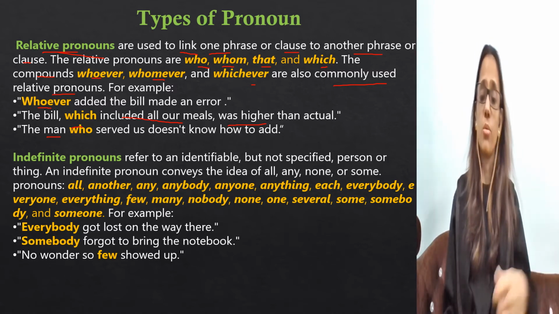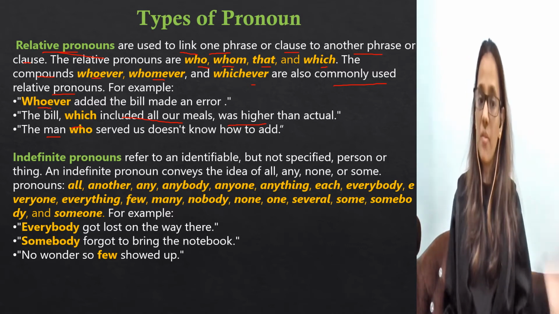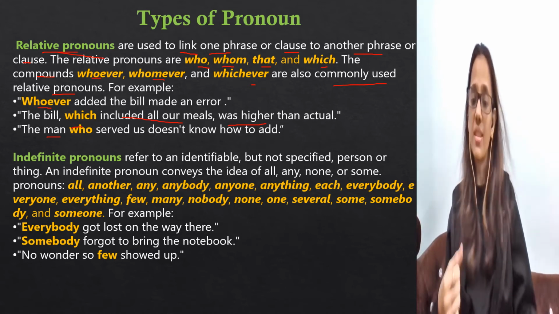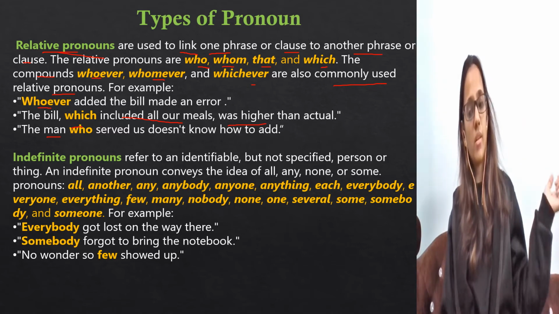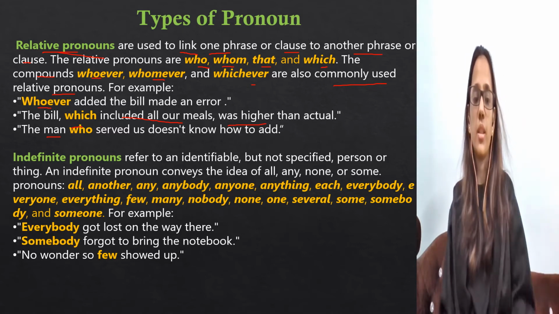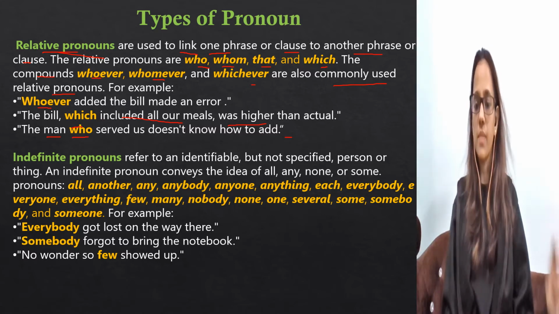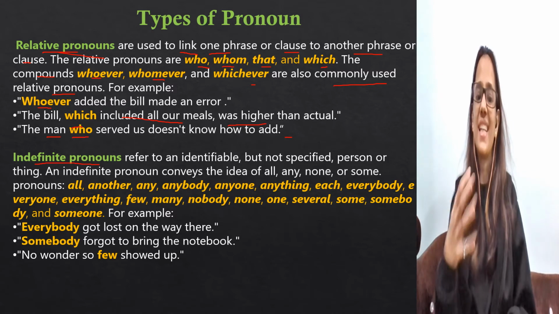So what do we say? The waiter doesn't know how to serve. The waiter is quite lazy. So all this. So the waiter who served me is quite active. He was serving actively. So who, I'm relating the waiter and using who for the relation of serving. Now the man who served us doesn't know how to add. Okay. Now what are indefinite pronouns? Indefinite means you are not stating an exact quantity.